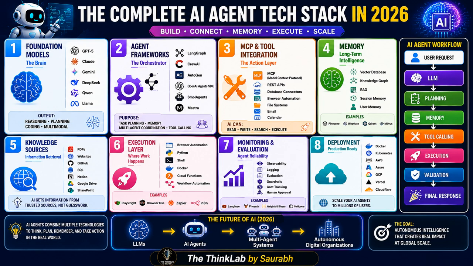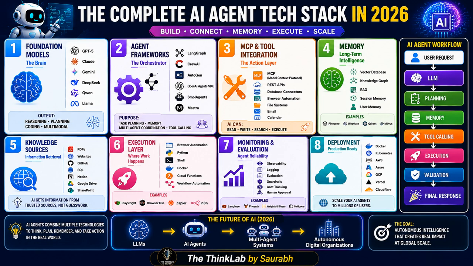Now the next layer is deployment, right? Finally, the AI agent must be deployed. It means making it available for real users. We have also discussed the popular deployment platforms in a previous video, right? Like Docker, Kubernetes, AWS, Azure, Cloud. These are the popular deployment platforms, right? So the AI agent can work for thousands or even millions of users, right?